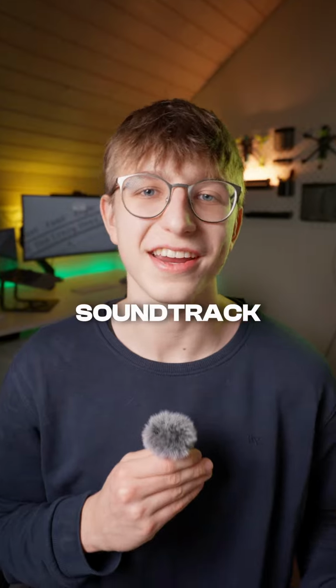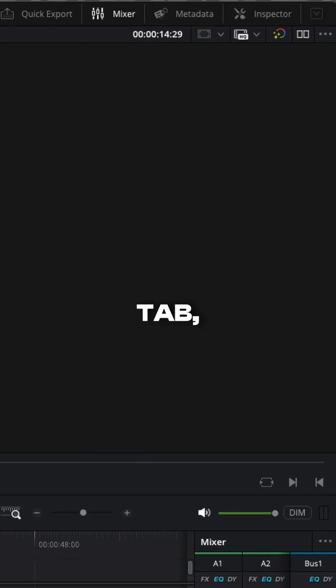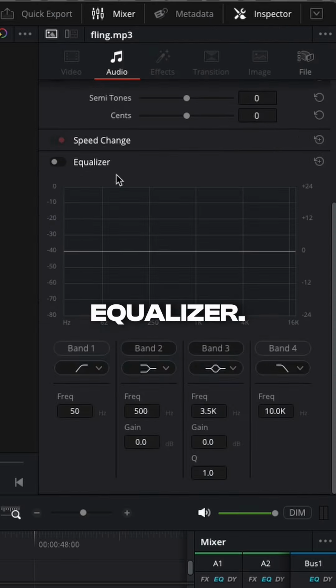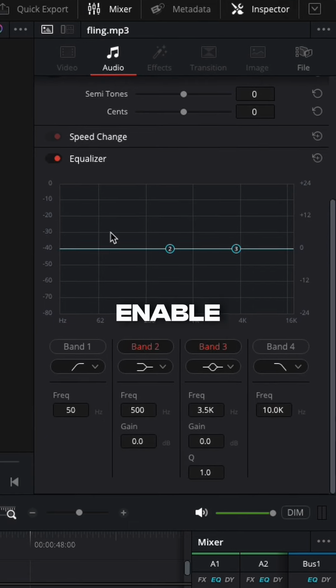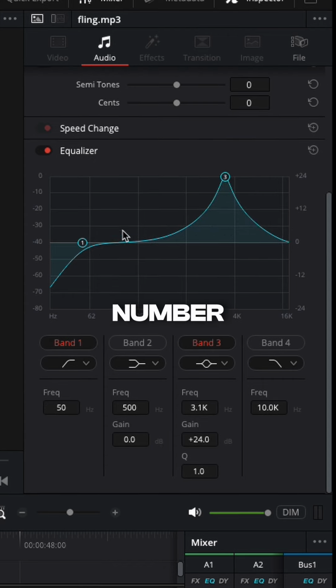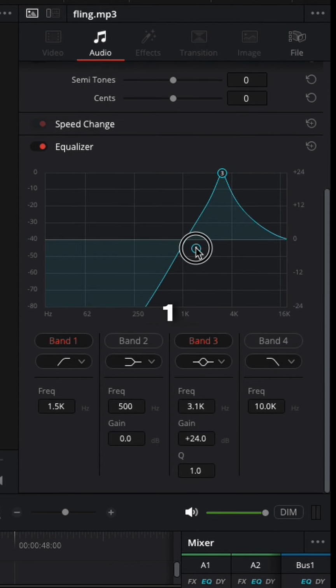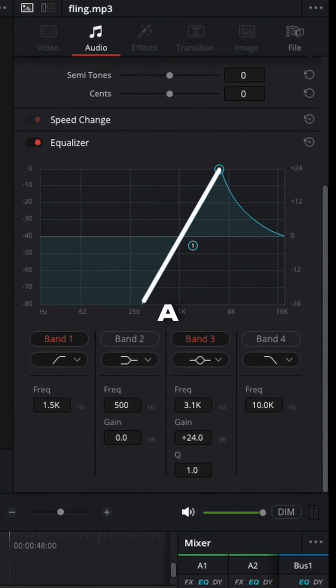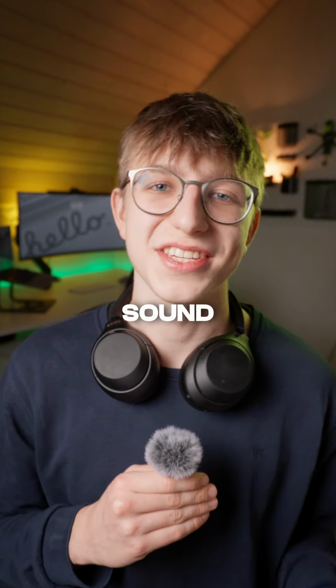First, select your soundtrack in DaVinci Resolve and in the Audio tab, scroll down to the equalizer. Then turn on the equalizer and enable the first band and disable the second one. Now pull this icon with the number 3 to the top. Then grab number 1 and drag it to the right until you have a straight line. And now your audio should sound like this.